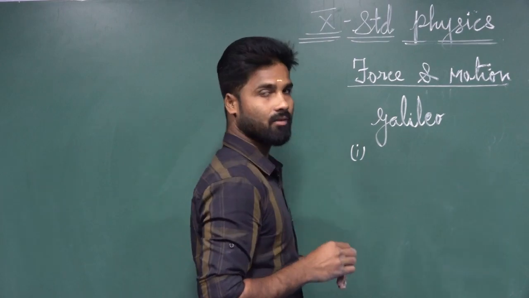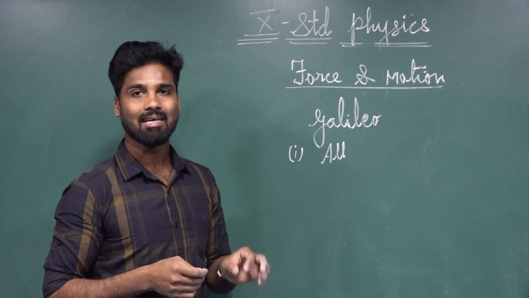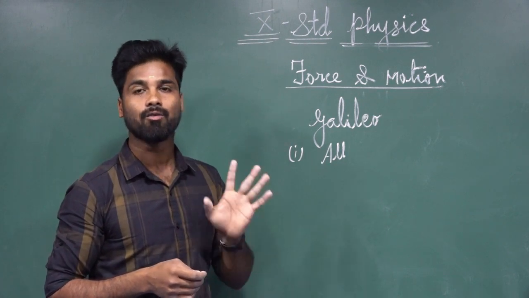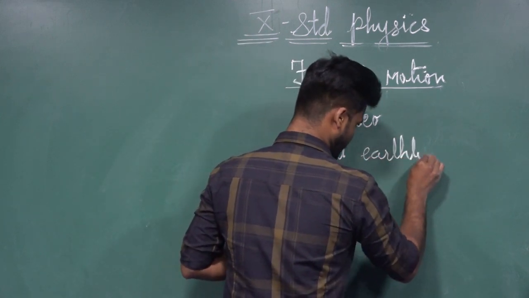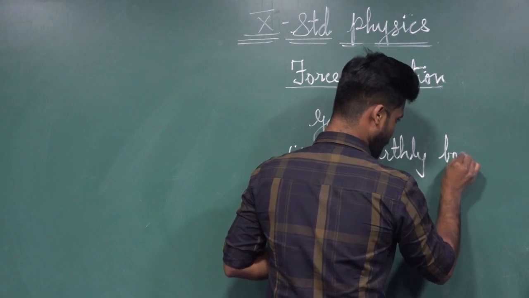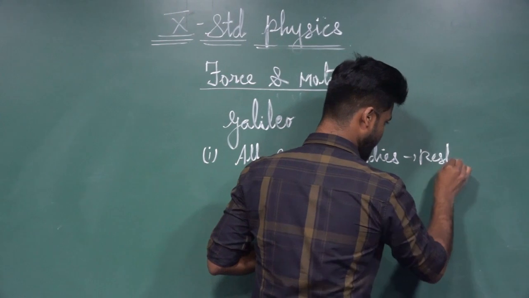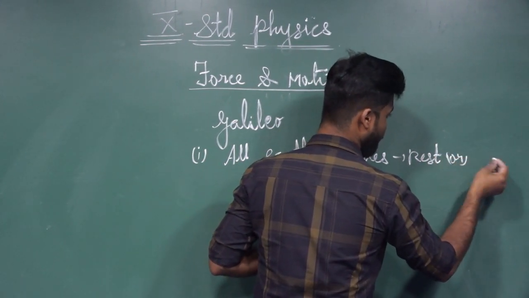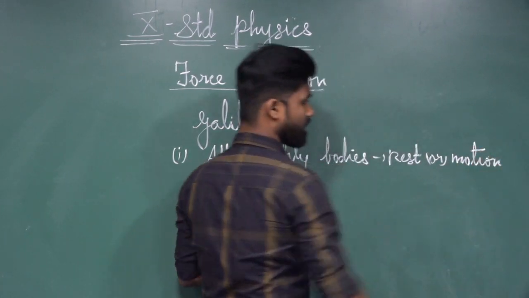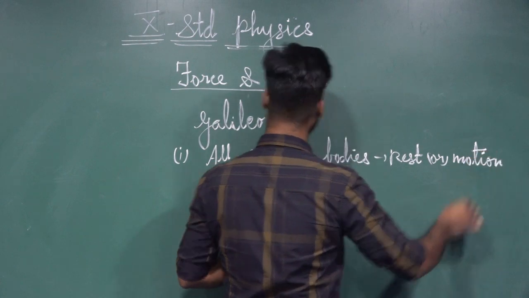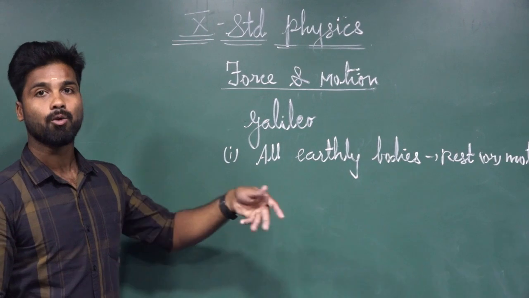The first statement is: all earthly bodies are in the state of rest or of uniform motion. This is the first statement proposed by Galileo. All earthly bodies in the state of rest or of uniform motion.